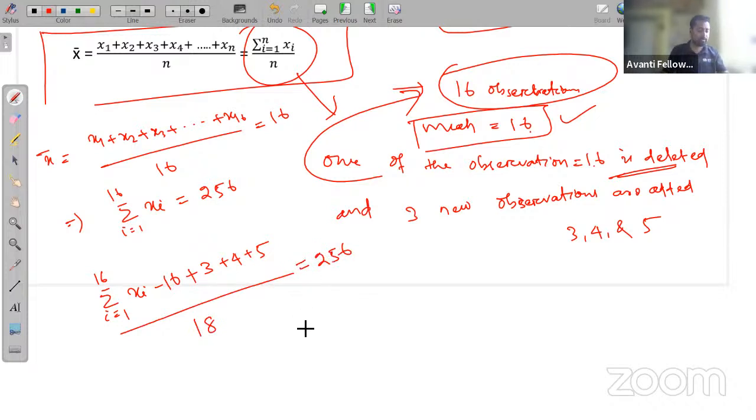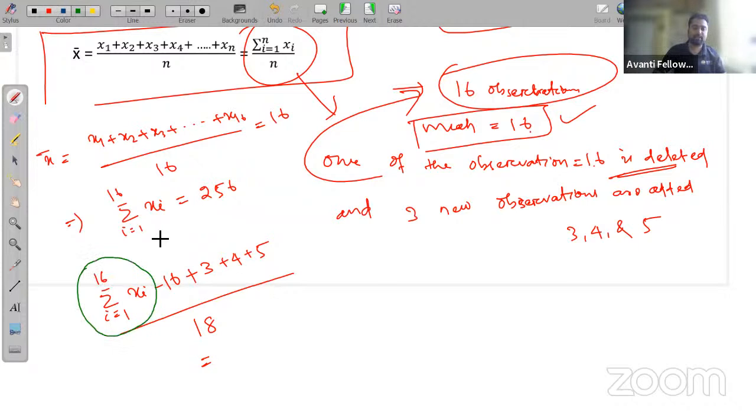256 होगा ना? ये मीन हो जाएगा मेरा? No. It is actually क्या हो जाएगा? 18. So 18. Now calculate the answer. What is the answer? What is the value of this? ये तो मुझे पता है ना?